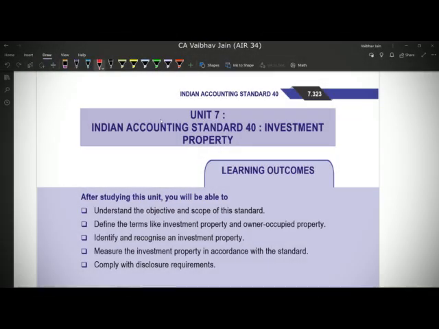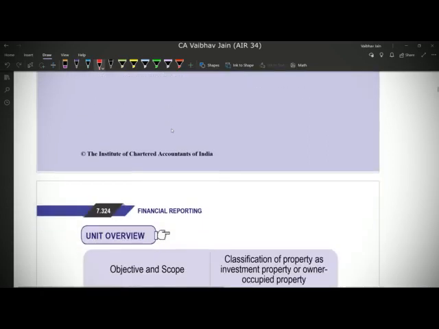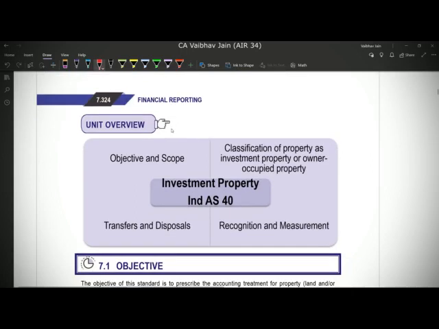Hello everyone, so today I'll be covering Ind AS 40 investment property, and I'm covering this video again because of certain minor amendments in the course, and because all of you like it when I make the video based on ICAI SM, so I'm using the SM firstly, and secondly for the non-Hindi audience this video will be in English. So today we'll be covering investment property again, and it is an easy topic, so we'll cover it quickly, but we'll cover everything in detail.